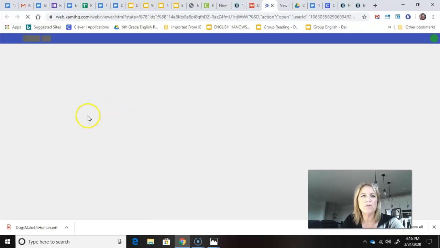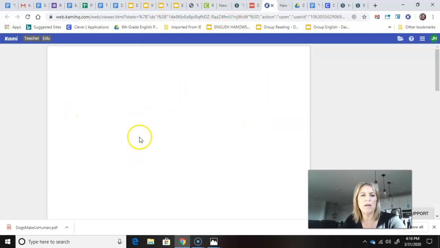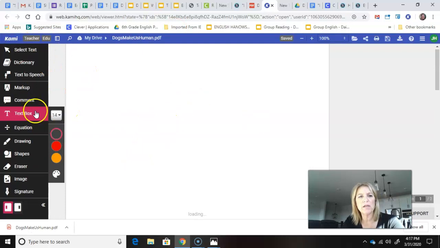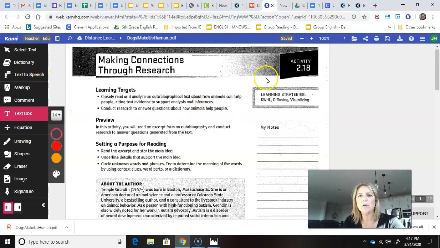So if you have to use this one, make sure you open it with Kami, because the other Schoology one, when you pick it, it automatically goes in there. So here you're going to add a text box, markup, do all these things. Okay?